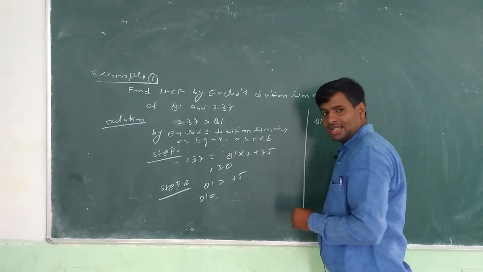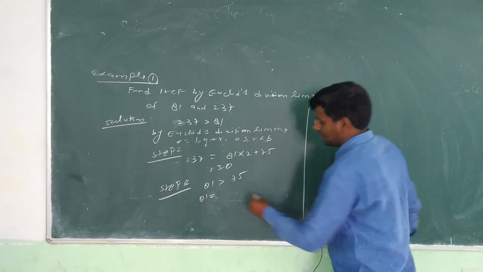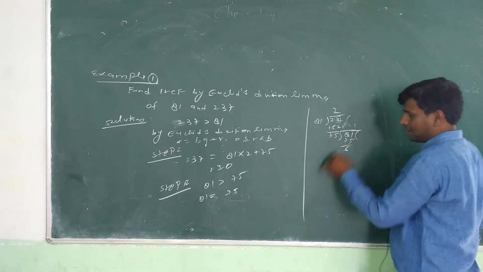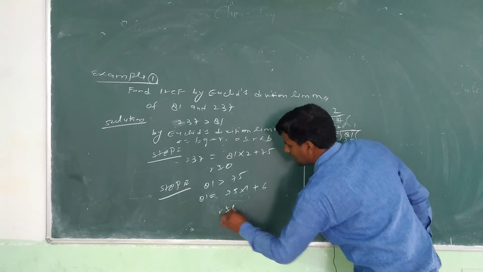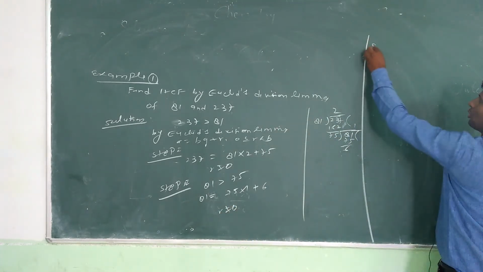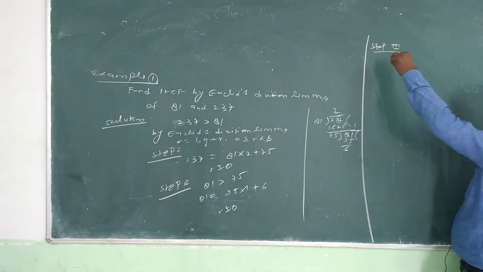81 is greater than 71. So 81 we can take in LHS and here it's 71. So divide them, 71 by 81, we get quotient 1, remainder 6. We see that R does not equal to 0. So we enter in step number 3rd.